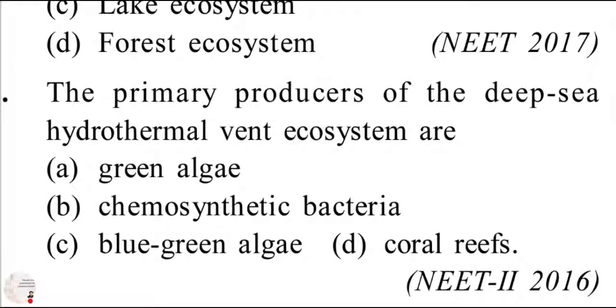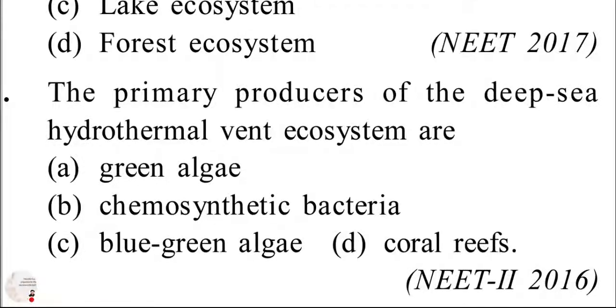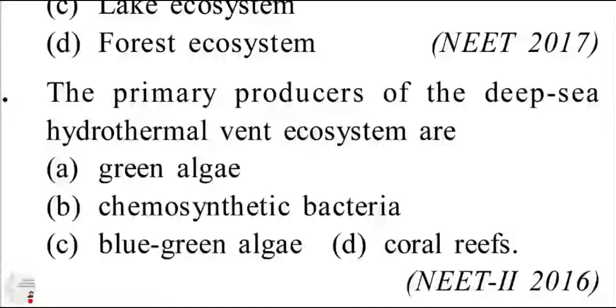Second question, the primary producers of the deep sea hydrothermal vent ecosystem are. First, you have to understand what these are. These are the cracks in the ocean floor that emit jets of hot water loaded with minerals and chemosynthetic bacteria.